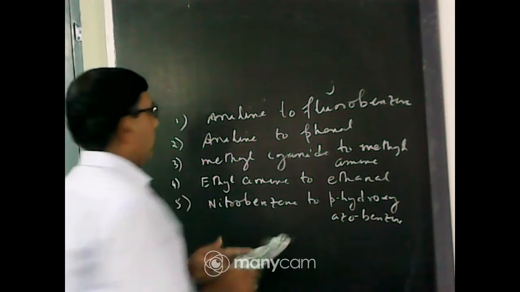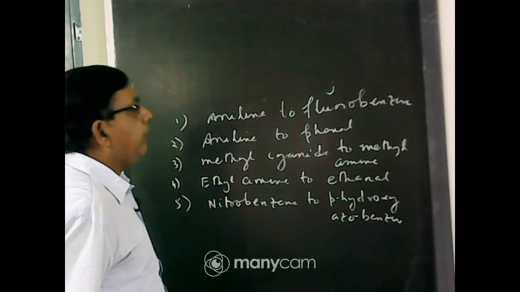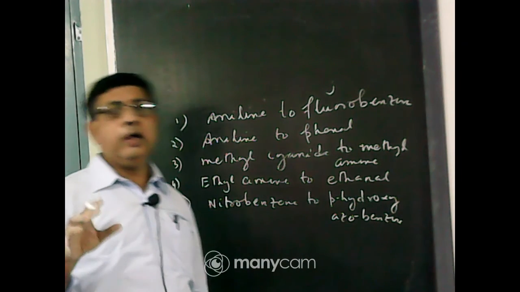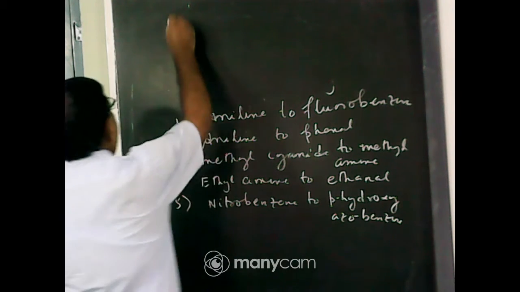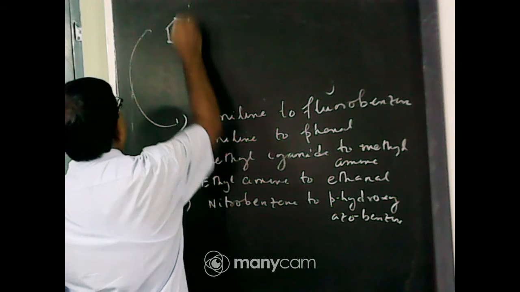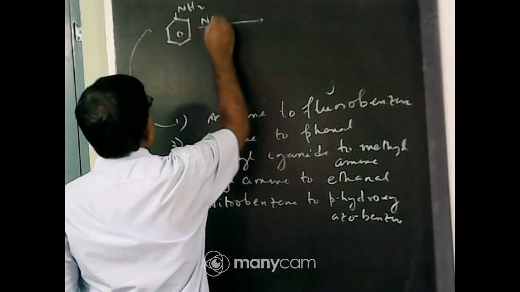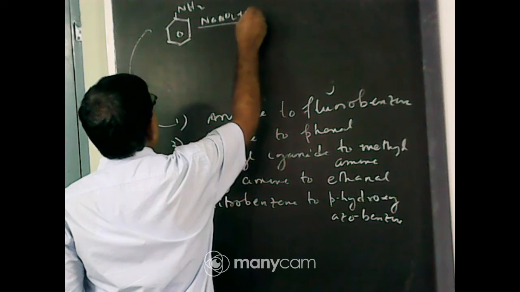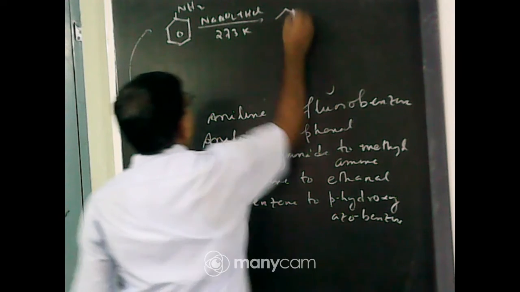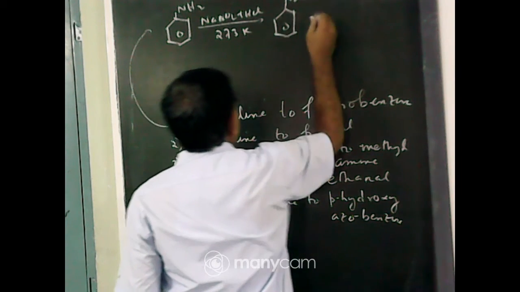The first one, you know the fluorobenzene can only be prepared by the Balz-Schiemann reaction. That is, you have to prepare the diazonium salt. So this is number 1. This is aniline. You first prepare diazonium salt. So NaNO2 plus HCl at 273 Kelvin. What will be the product? Benzene ring with N2+Cl-.